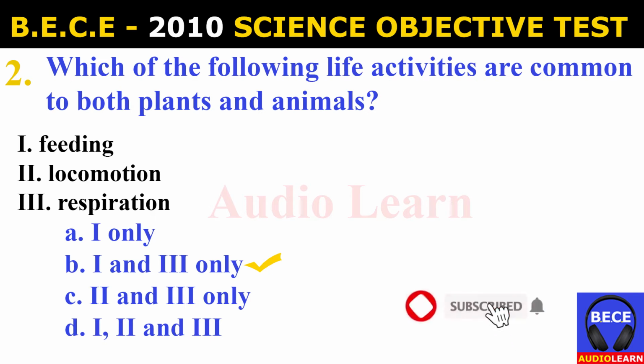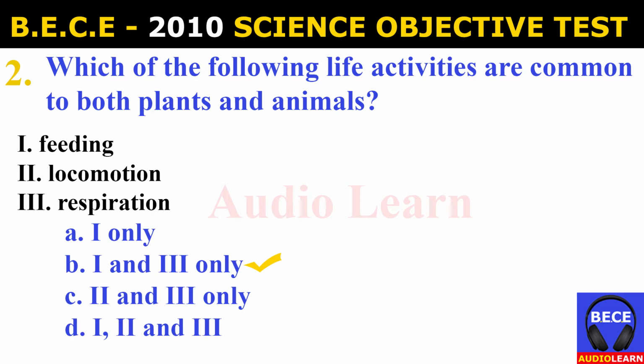Number 2. Which of the following life activities are common to both plants and animals? I. Feeding, II. Locomotion, III. Respiration. And the possible answers are A. I and II only, B. I and III only, C. II and III only, D. I, II and III.